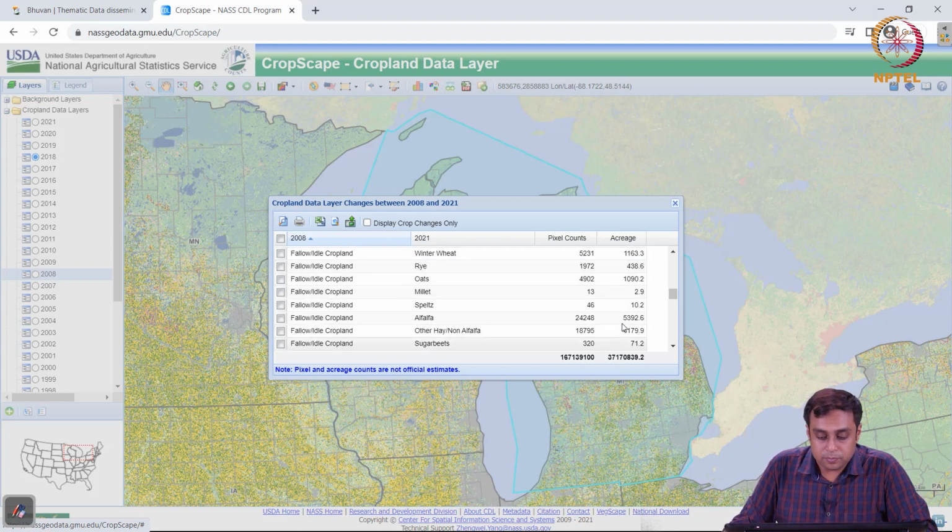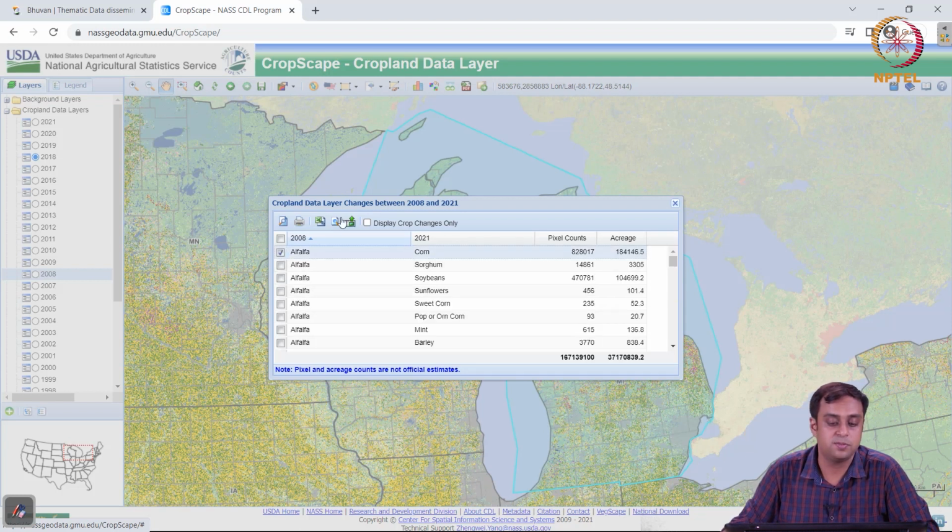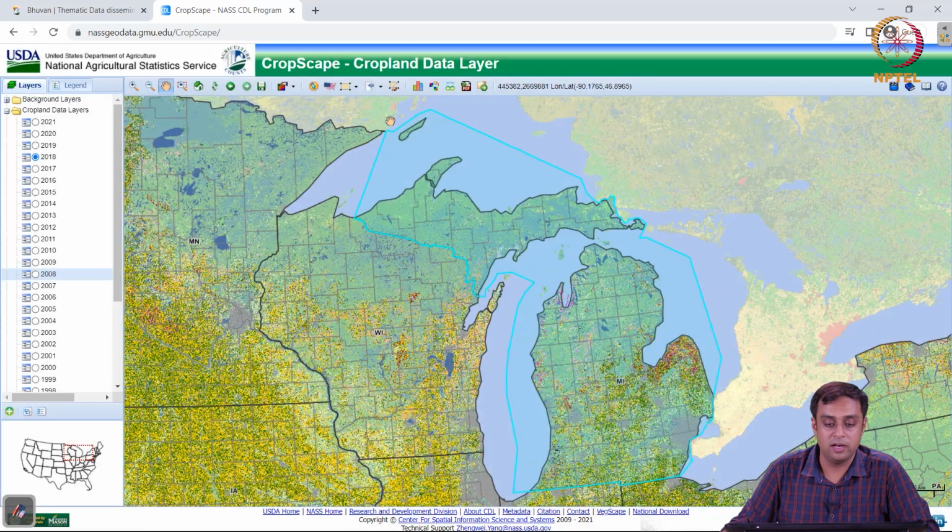So this is a very interesting analysis which you can download again as a CSV file. You can study it, you can take it to a statistical software or draw these bar graphs, pie charts on Excel, and then you can also export it for a selected crop change. So I could have selected alfalfa and then exported that only.